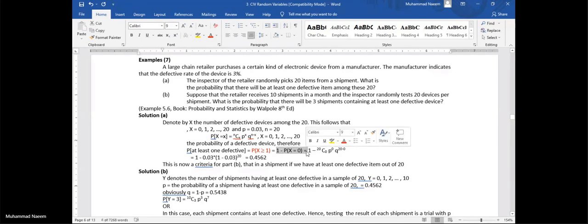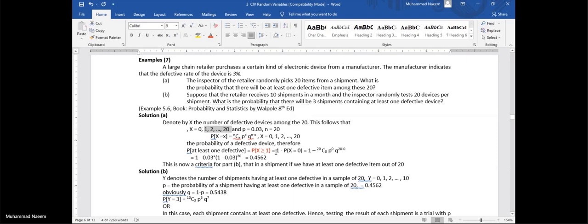How to apply the complementation? 1 minus the probability of the value which is on the other side. At least one means we consider all of these probabilities from 1 to 20. We are skipping only one value.